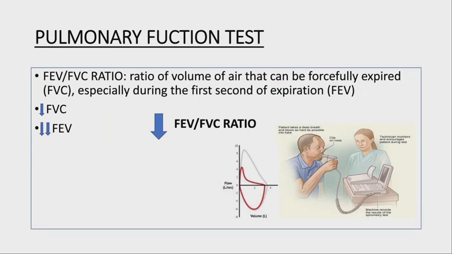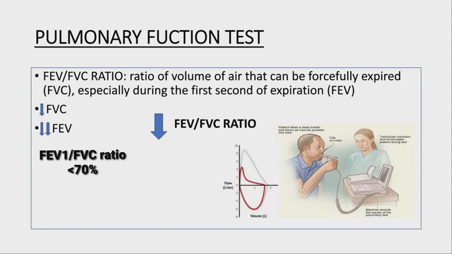Okay, so in the pulmonary function test, you give the patient a spirometer, and you ask them to inhale maximally and then forcefully exhale out. This forceful exhalation is known as forced vital capacity, the volume of air which is exhaled during the period.